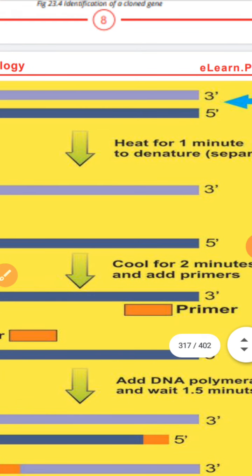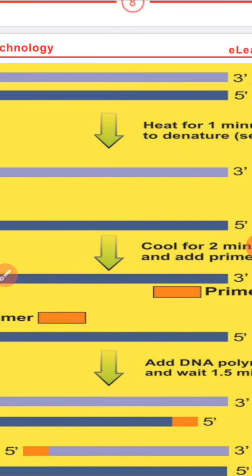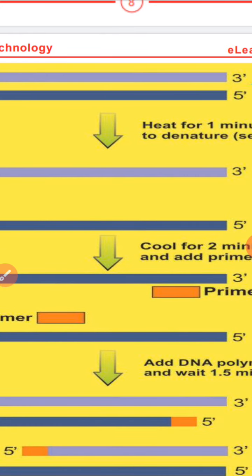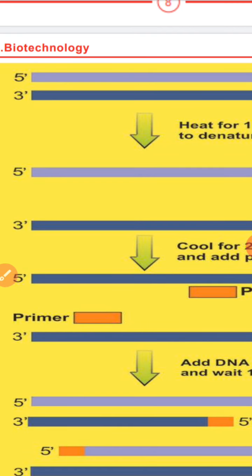So for this enzyme, you will use a specific bacteria which occurs in summer weather and can resist high temperature. The name of that bacteria is Thermus aquaticus, and the enzyme in Thermus aquaticus is Taq polymerase. So we use the Taq polymerase enzyme in PCR machines to make multiple copies of the DNA.